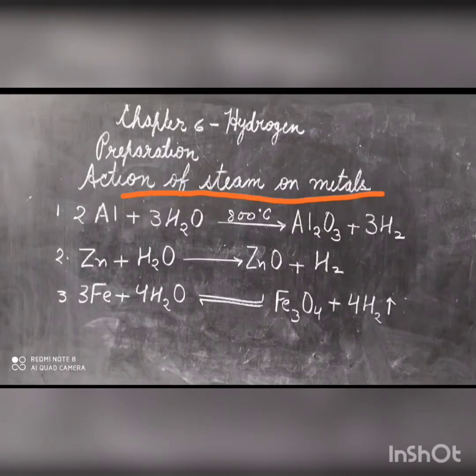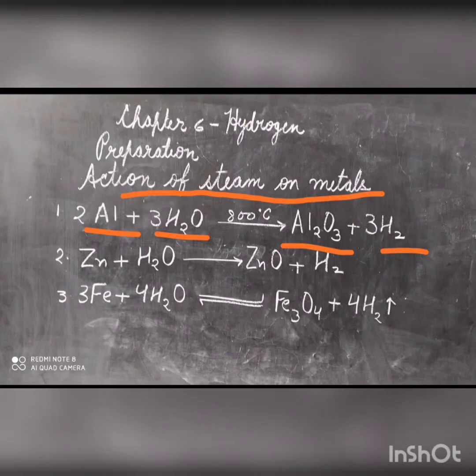Aluminium reacts with steam to liberate hydrogen. It forms aluminium oxide, which makes it inactive. There is no further reaction due to the oxide coating. At high temperature, however, the coating breaks and aluminium reacts with steam, liberating hydrogen.